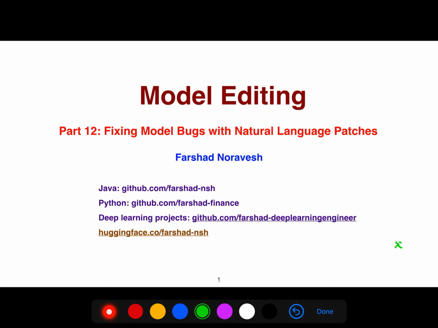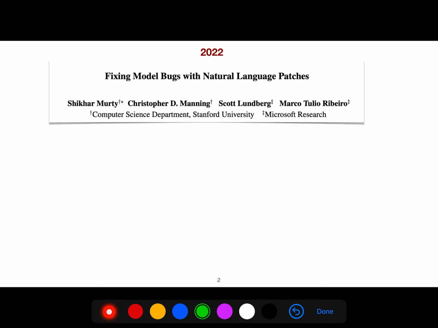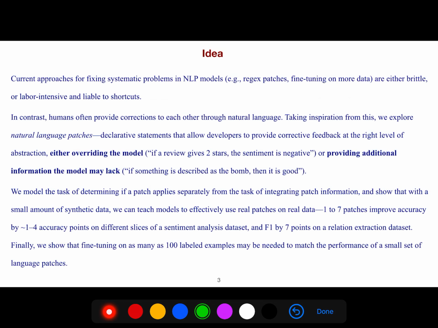Alright, so in this video I'm gonna be explaining another important article about model editing with the title Fixing Model Bugs with Natural Language Patches. This important paper in 2022 by Christopher Manning. Current approaches for fixing systematic problems in NLP models such as regex patches, fine-tuning on more data, are either brittle or labor-intensive and liable to shortcuts.